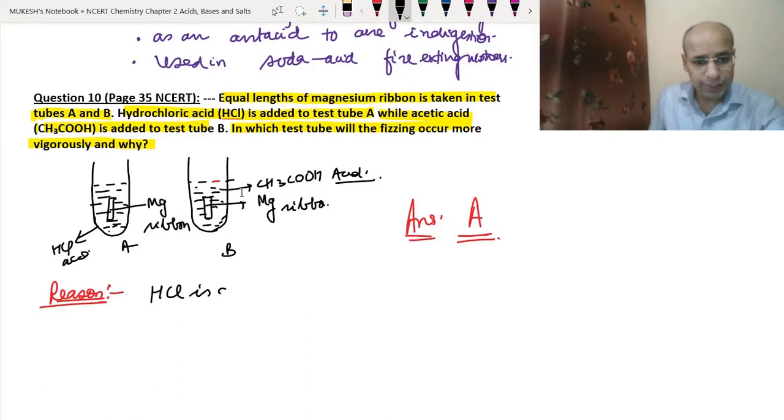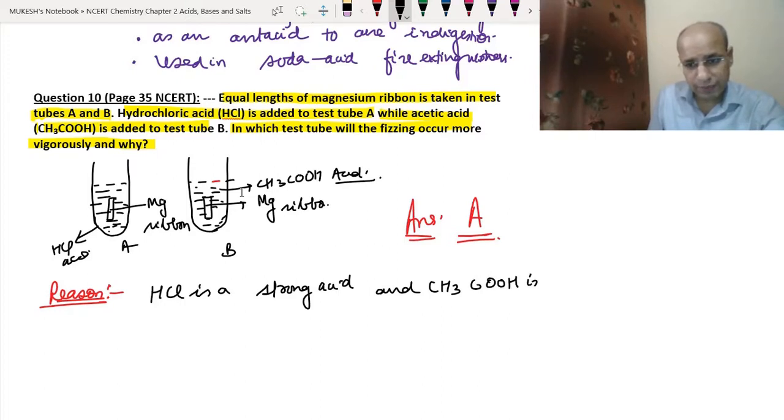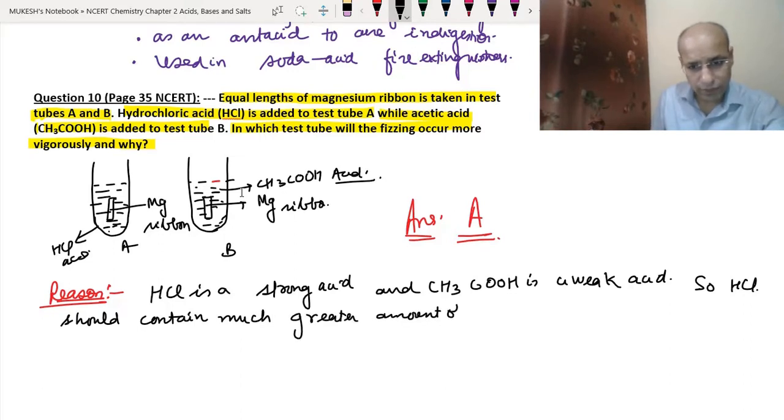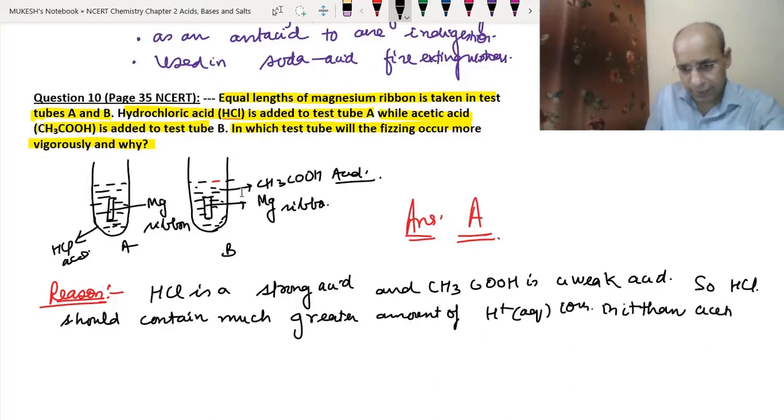HCl is a strong acid and CH3COOH is a weak acid. So HCl should contain a much greater amount of hydrogen ions than acetic acid.